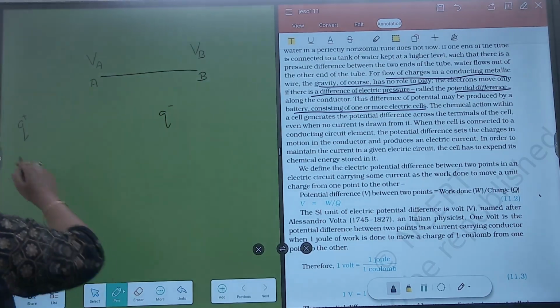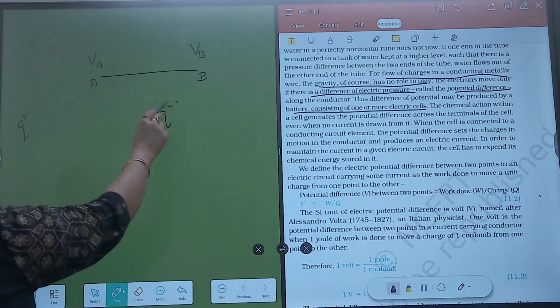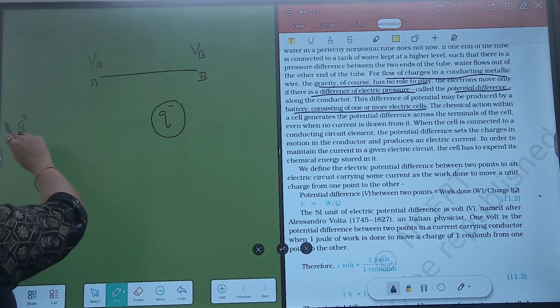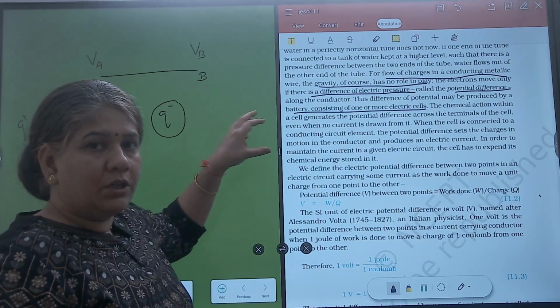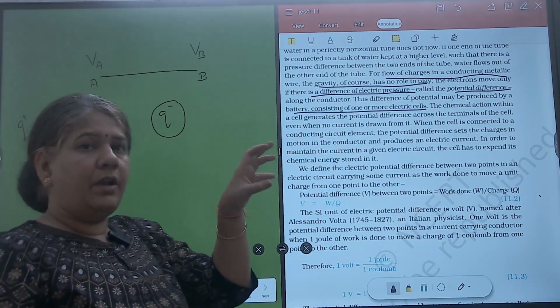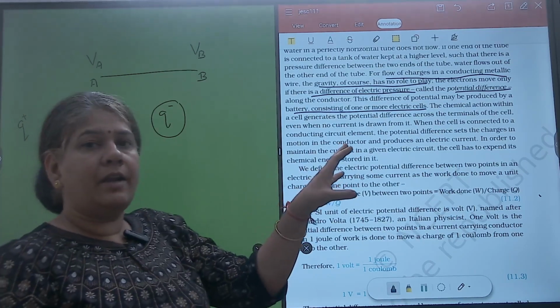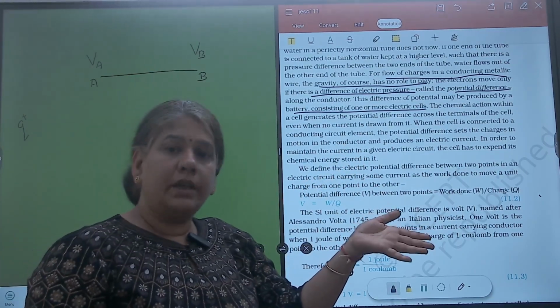Now if we need to bring this charge near this negative charge, what we are doing? We have to bring this charge closer, closer, closer. A point will come, then it will automatically be attracted. At that point, we are not doing any work. It is doing work itself.